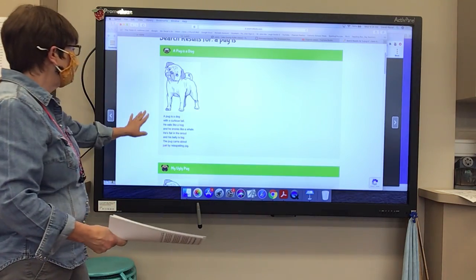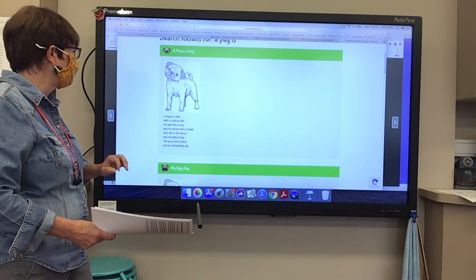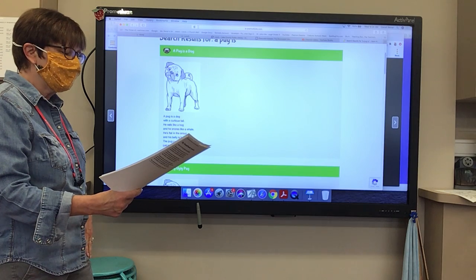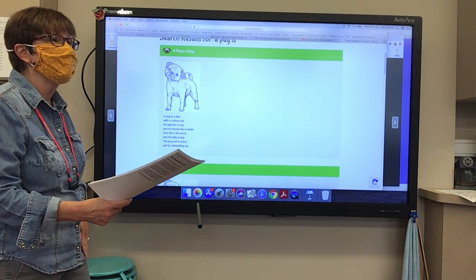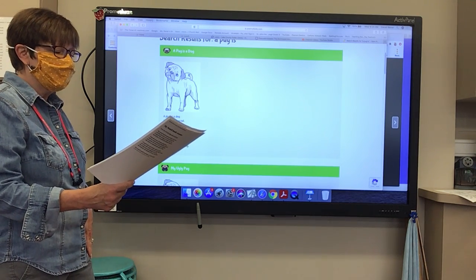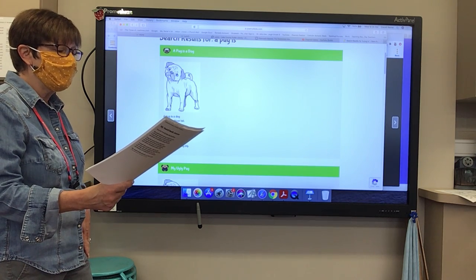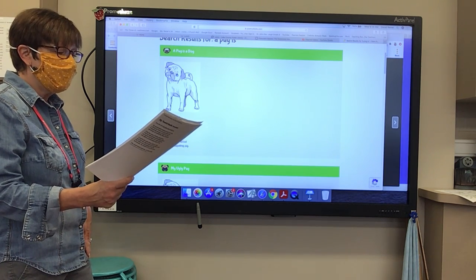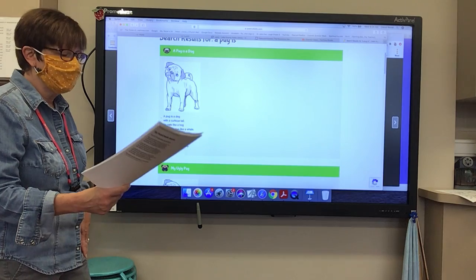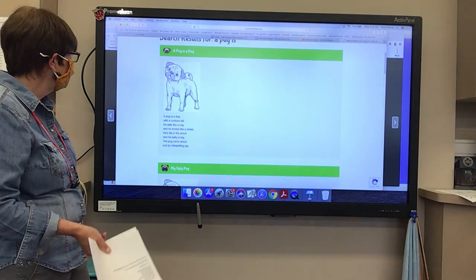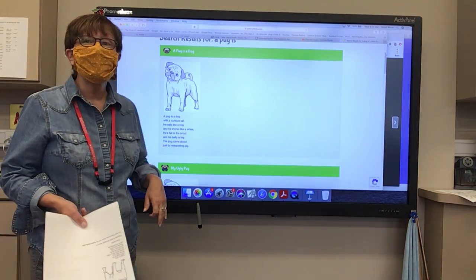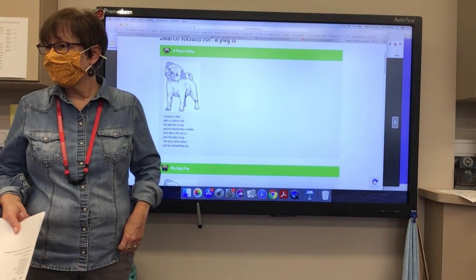It says, a pug is a dog with a curly cute tail. He eats like a hog and he snores like a whale. He's flat in the snout and his belly is big. The pug came about just by misspelling pig. Okay? Now there's some figurative language in this poem.